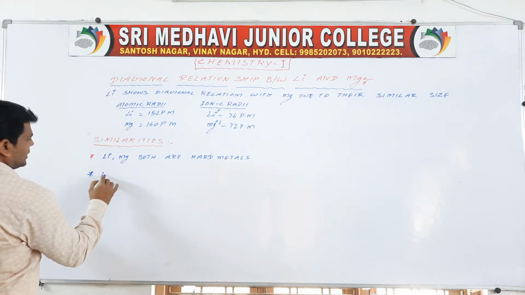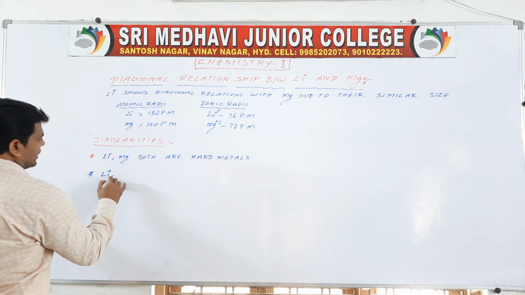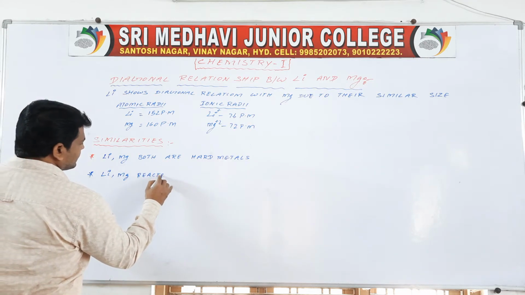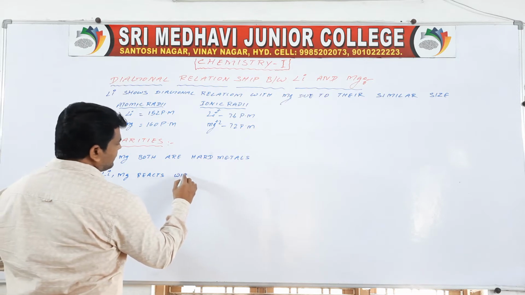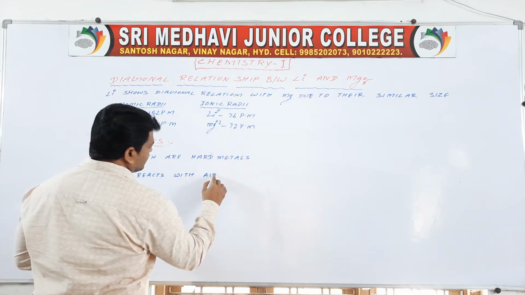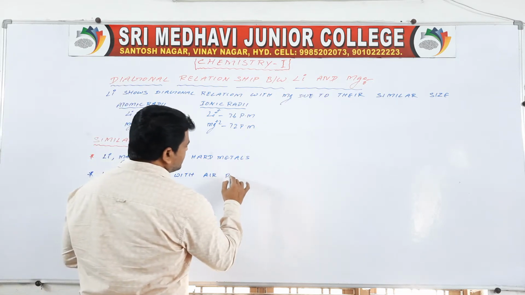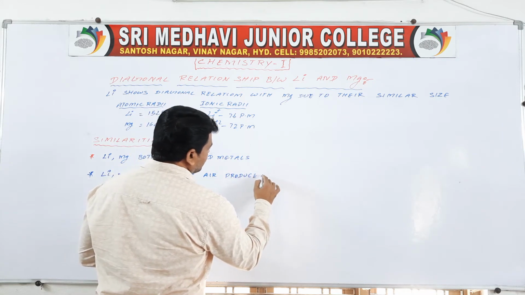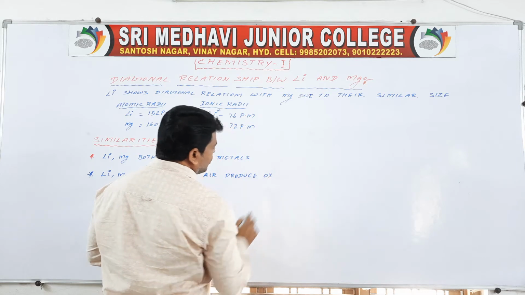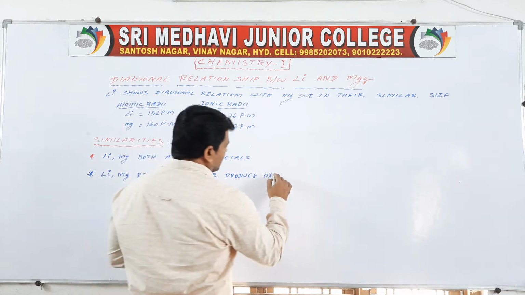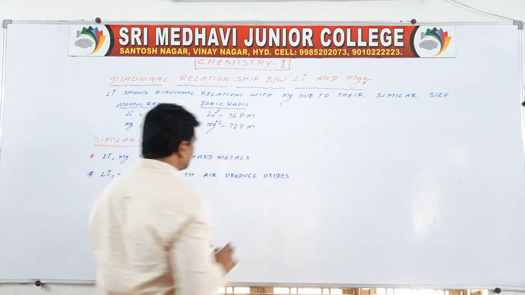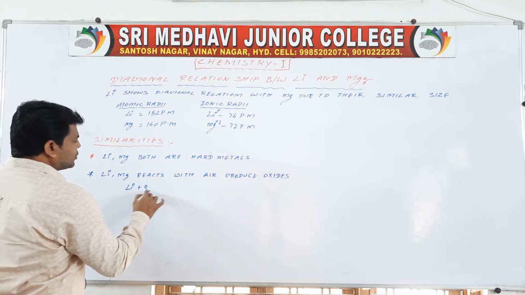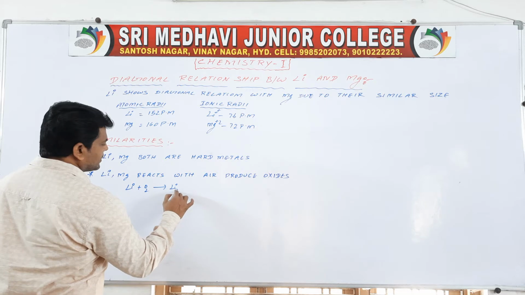Lithium and magnesium react with air to produce monoxides, oxides. Lithium reacts with O2 and gives Li2O.